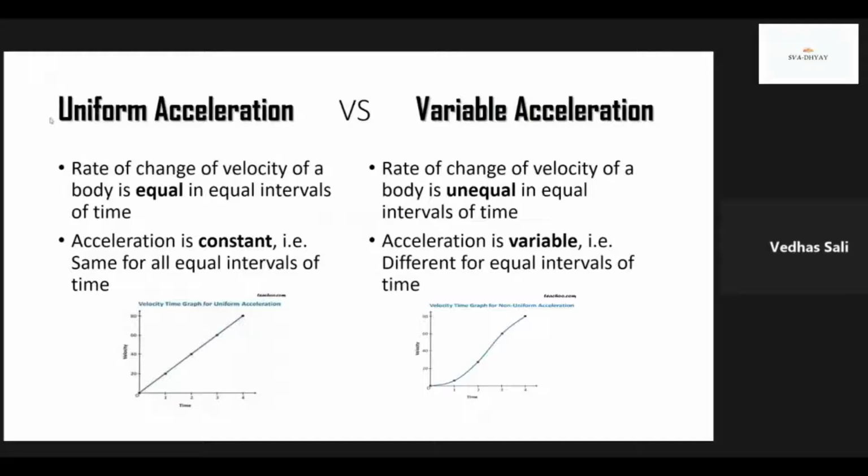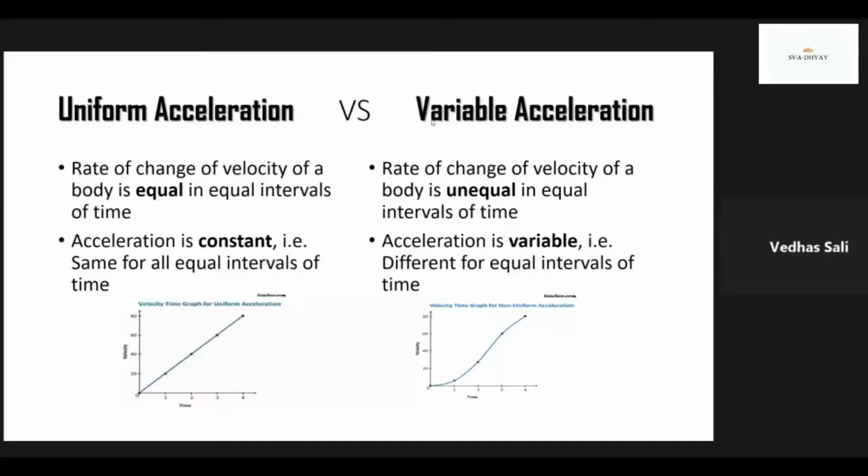Then we will come across uniform acceleration versus variable acceleration. Now uniform acceleration: in uniform acceleration, rate of change of velocity of body is equal in equal intervals of time. So acceleration is constant, i.e. same for all equal intervals of time. So the velocity graph is a straight line inclined to time axis, and the acceleration time graph for uniform acceleration will be a straight line parallel to time axis.